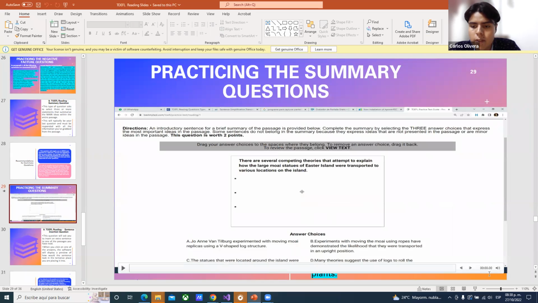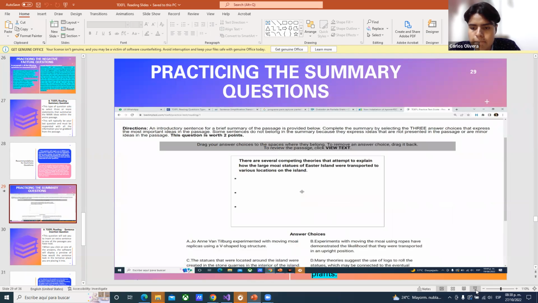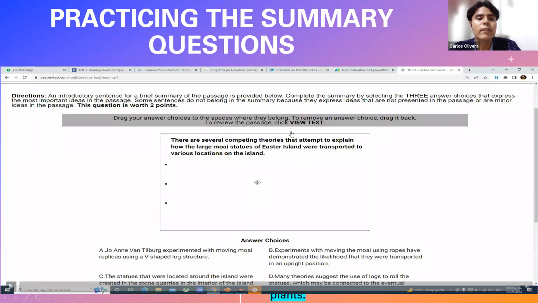remains, as you can see here, every single time when you are about to respond to this, there are some instructions, right? And the instructions in this case say, drag your answer choices to the spaces where they belong. To remove an answer choice, drag it back. To read the passage, view text. And in the first instructions, it says directions. An introductory sentence for a brief summary of the passage is provided below. Complete the summary by selecting 3, right? And it's with capital letters, 3 answer choices that express the most important ideas in the passage.